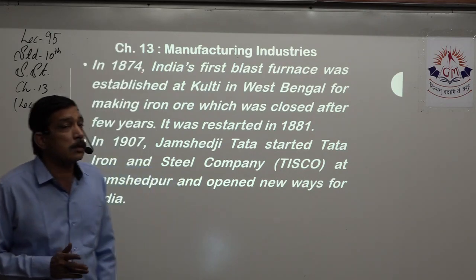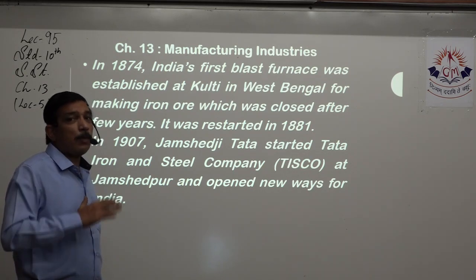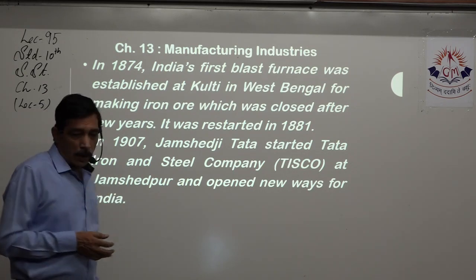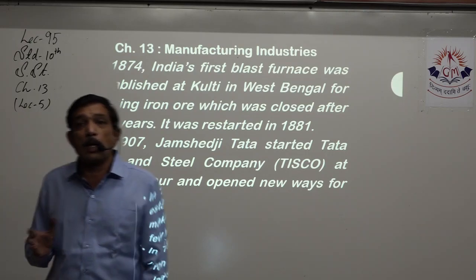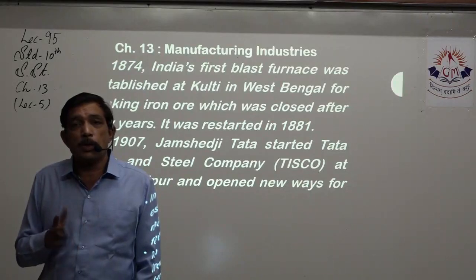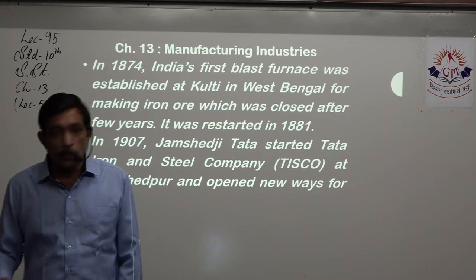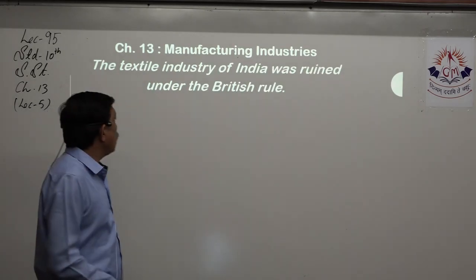It was established at Kulti in West Bengal, and it was closed down after some time, but again restarted in 1881. In 1907, Jamshedji Tata successfully started Tata Iron and Steel Company. In short, it is known as TISCO, and that opened up the ways for further development in the country.